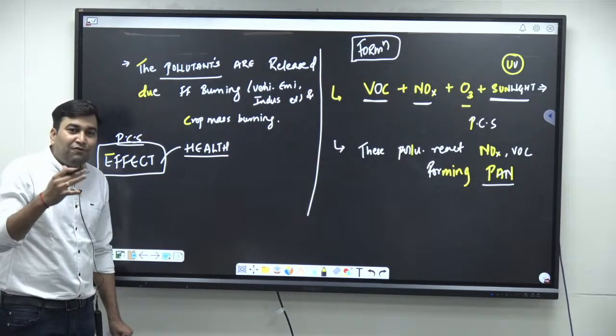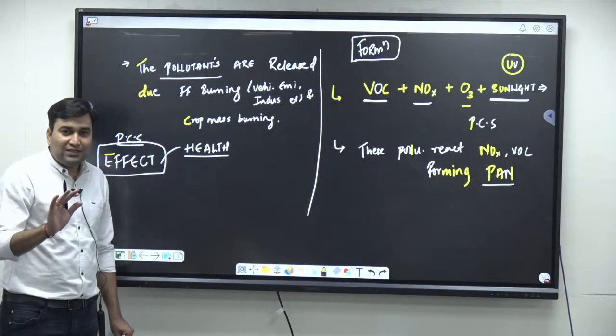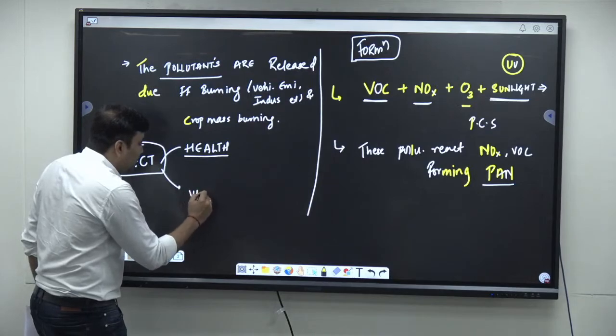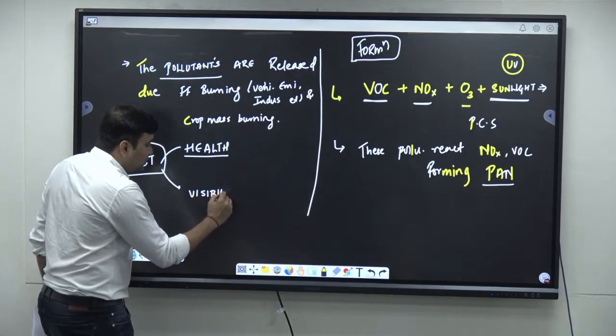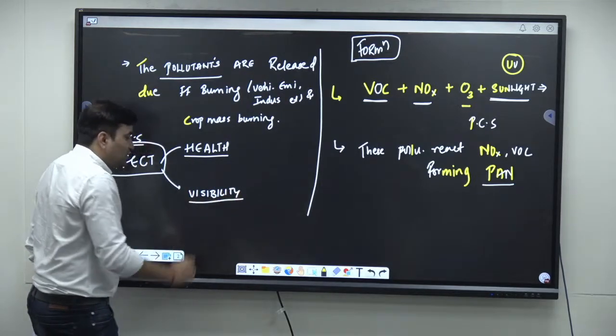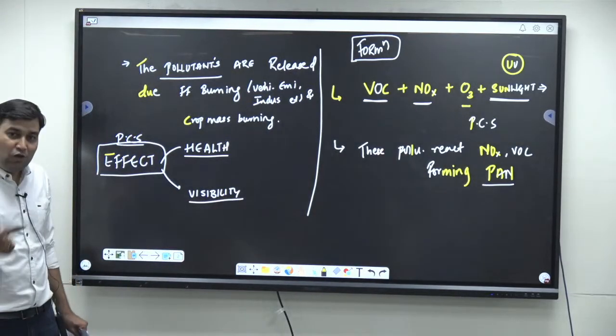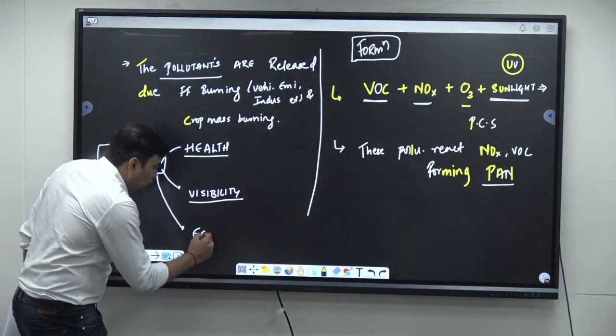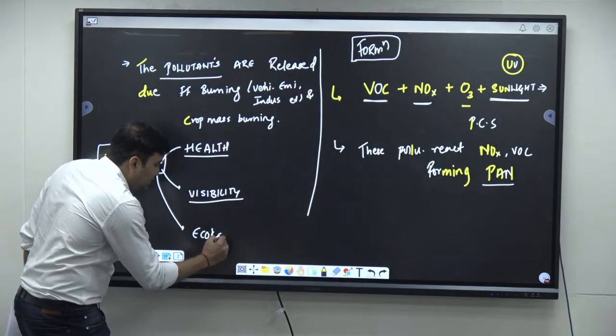Now whenever you have smog, understand, visibility is reduced. Visibility is reduced. Right? It is also going to affect other aspects of the ecology. I will explain all these points.